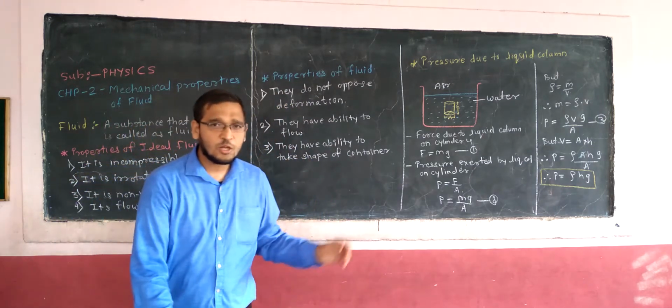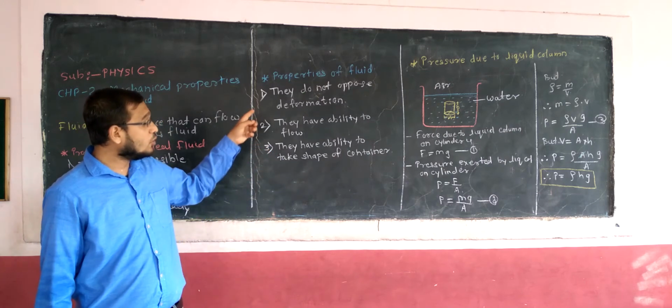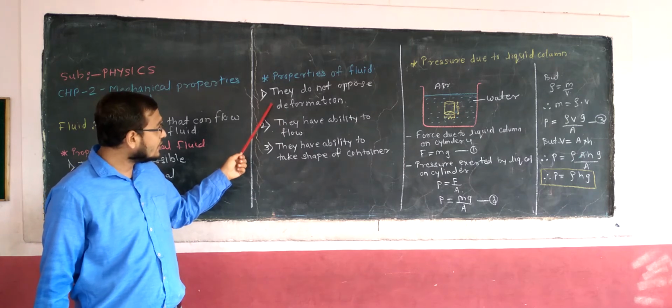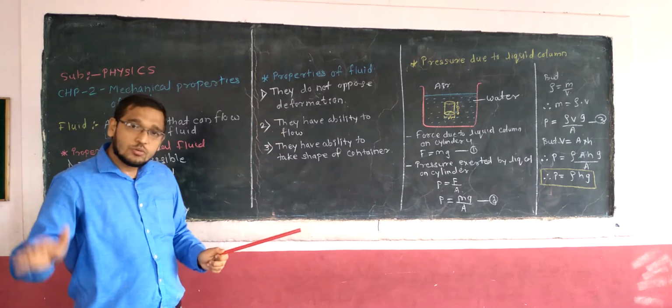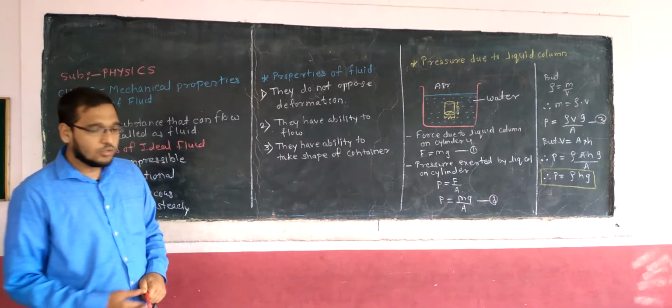Here we have three properties, and I am repeating them once again. They do not oppose deformation; they get deformed very easily. They have the ability to flow; they can flow very easily. They have the ability to take the shape of the container.